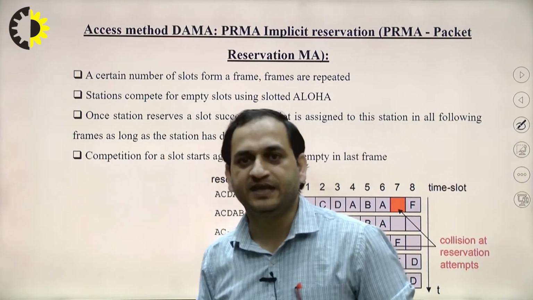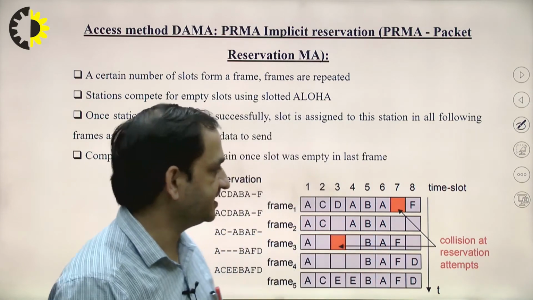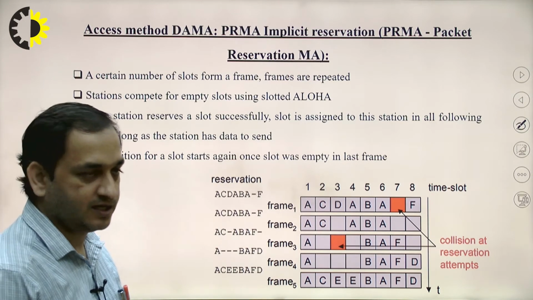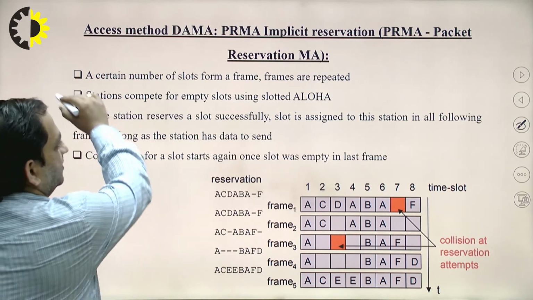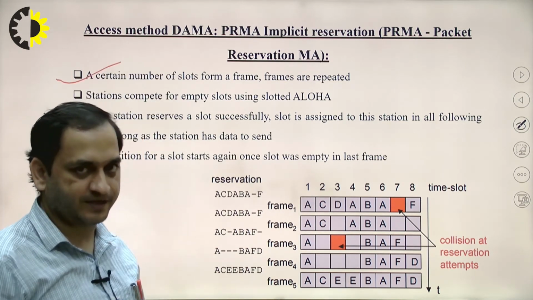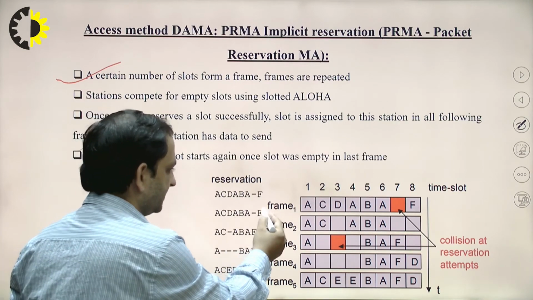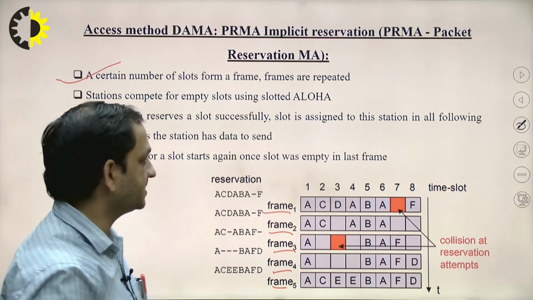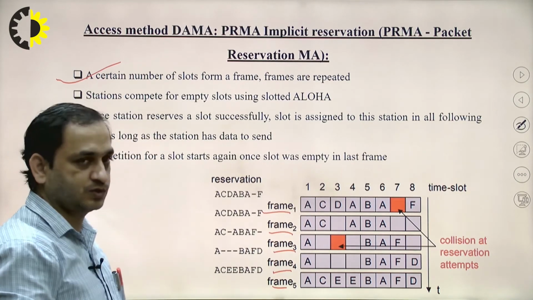In the PRMA implicit reservation case, PRMA, that is packet reservation MA, a certain number of slots form a frame, as mentioned here: frame 1, frame 2, frame 3, 4 and 5, in which the frames are established through different slots.